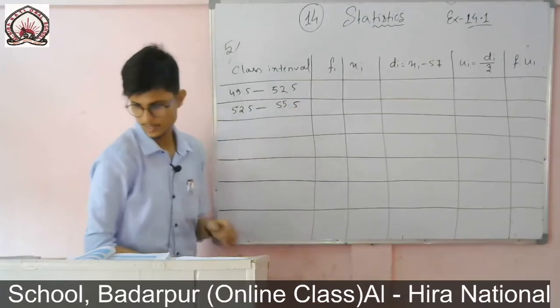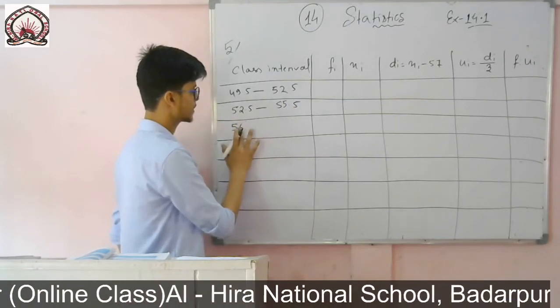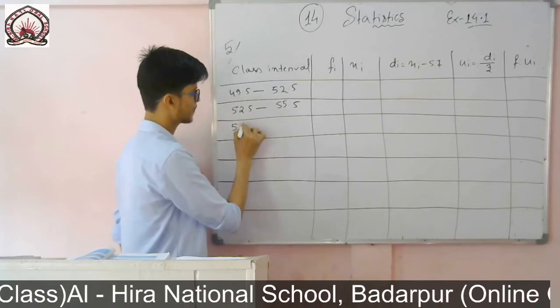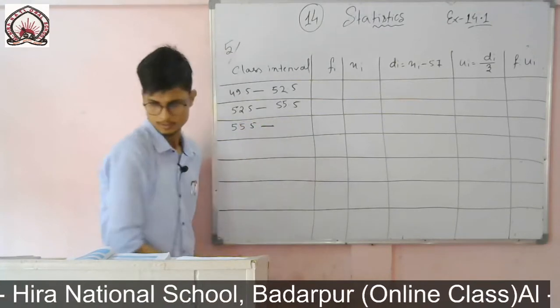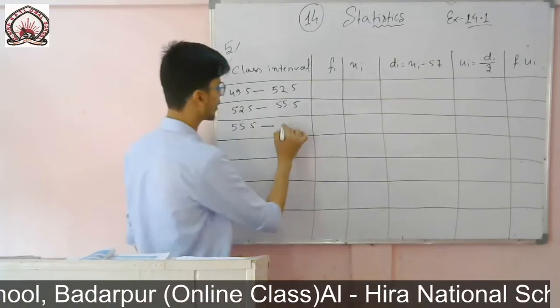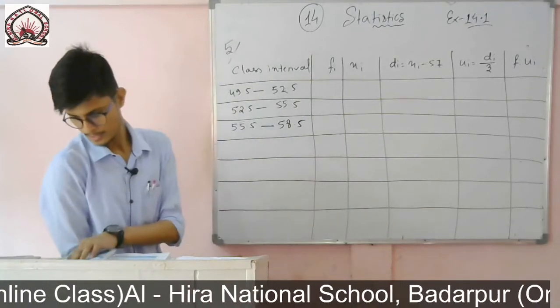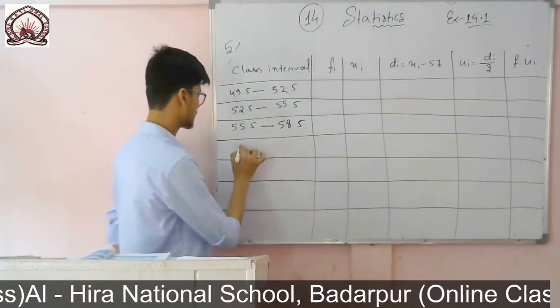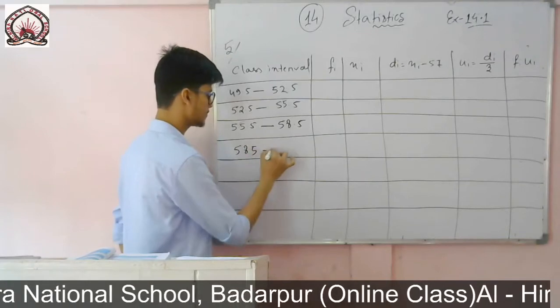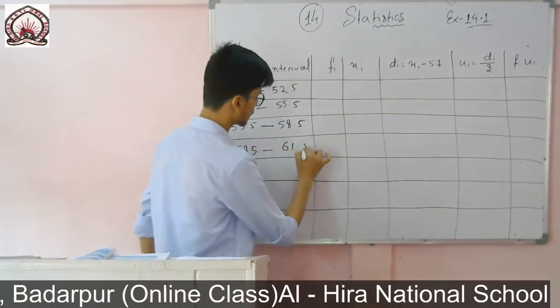Then for next one you see it is 56. So from this one we'll deduct 0.5, that means it will become 55.5 to 58, it is given, that means it will be 58.5. Then next one you see 59. So 59 I can write 58.5 to 61, that means 61.5.